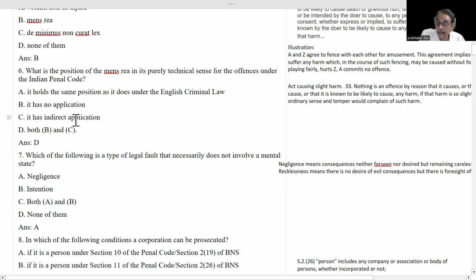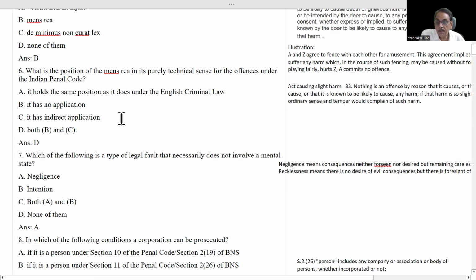It has indirect application. Yes, it is also correct, because in most of the provisions of BNS, words like intended, or knowingly, or dishonestly, or fraudulently have been used.